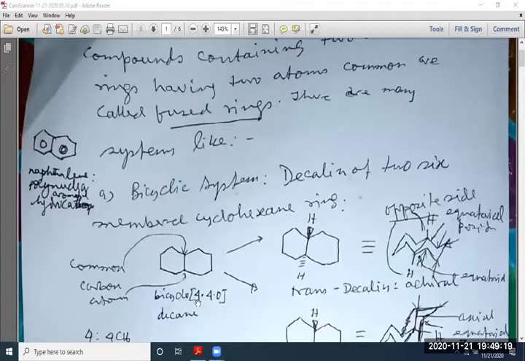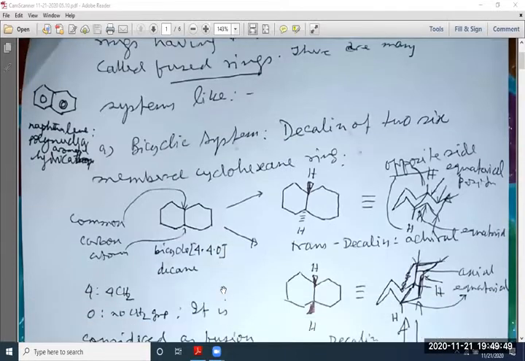And you know the third bracket, 4,4,0, what is that? A four number includes the four methylene carbons: one, two, three, four. So this is four. And in another system, one, two, three, four. But in joining these two, there is no methylene carbon. That's why it is called zero. But the total number of carbon is 10. That's why bicyclo 4,4,0 decane. This is the nomenclature.